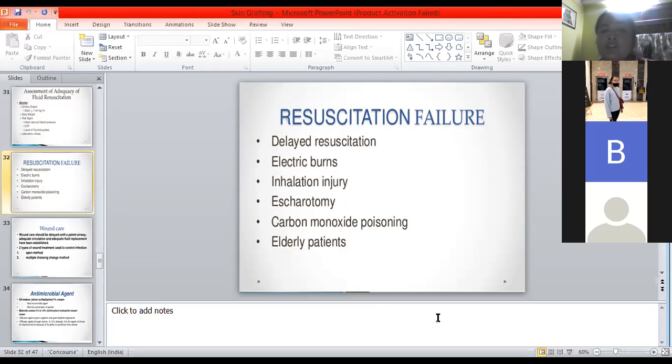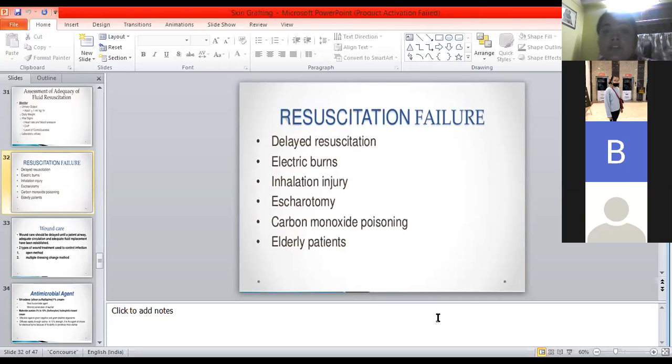Then inhalation injury also, inhalation of toxic gases in a closed chamber. Today only, if you see the newspaper, in Vizag there was a leakage of chemical gases on the road, and about 5,000 people in nearby localities were having breathing difficulty.